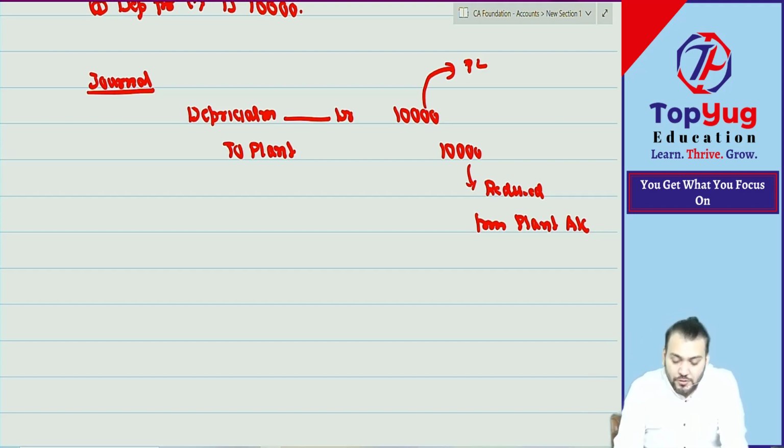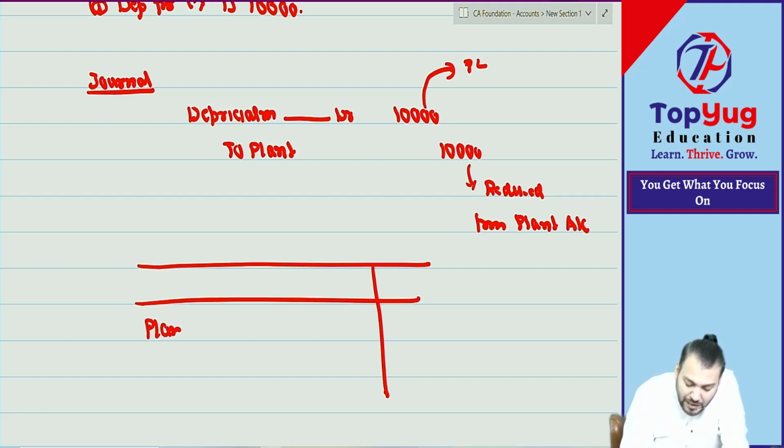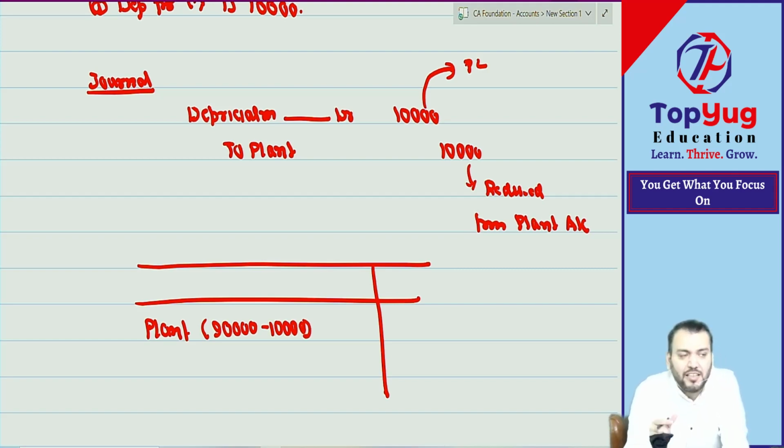Bolo yes or no? So in this also the balance sheet remains the same. The effect in the balance sheet remains the same, but the presentation will be different. Now we'll say plant, how much? We'll say it was 90,000 minus what? Minus 10,000. This 10,000 is the current year depreciation, because 90,000 is already deducted with 10,000. 1 lakh minus 10,000, you did it first. So this is coming 80,000. The effect remains the same in the balance sheet. Understood? Have you understood? Correct.